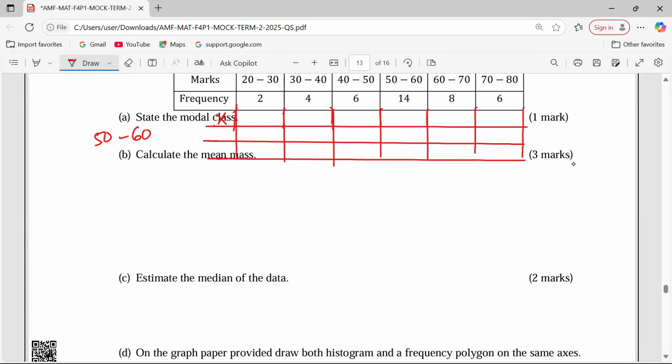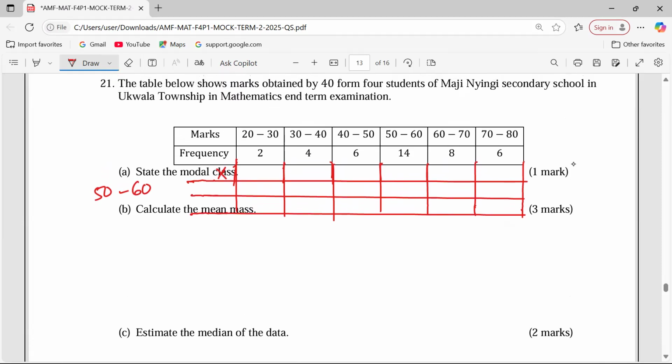Let's check whether we need all these columns. Anyway, the values of X. Remember the values of X, which are the midpoints, are purposely calculated to ensure that each class is represented by its own midpoint. Listen well: if we are having 20 to 30 and there are 2 students there, according to the frequency, when we take 20 plus 30 and divide by 2, we shall get 25.